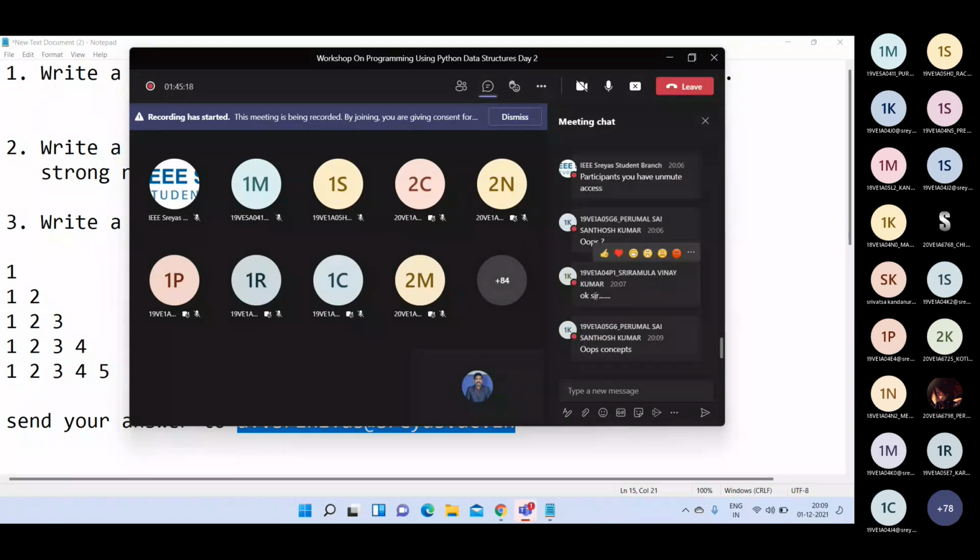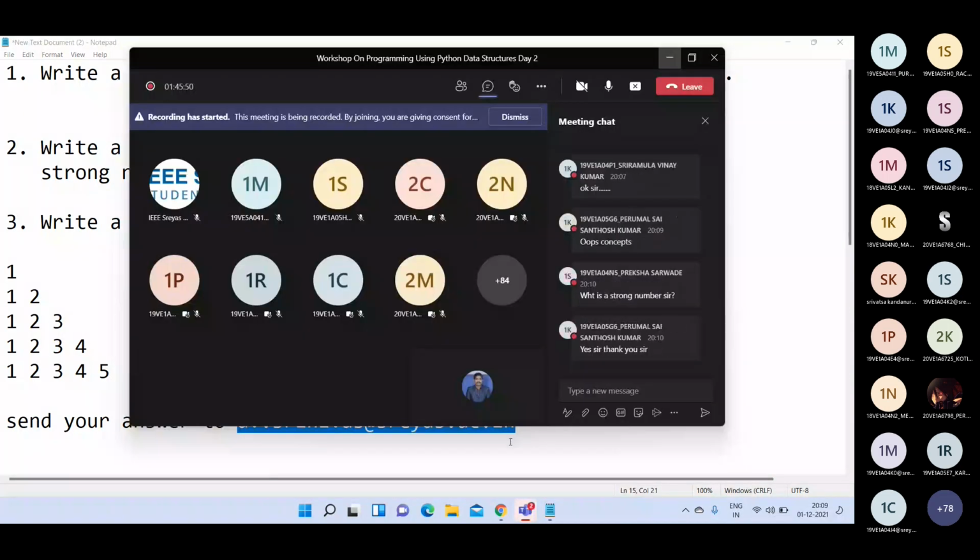I will tell you after the string concepts, I will discuss classes, objects, inheritance, polymorphism, all the things, and how to declare classes, how to write objects, how to create constructors, all the things. Okay, I will tell you all the things.